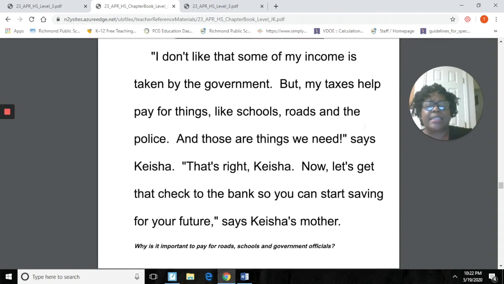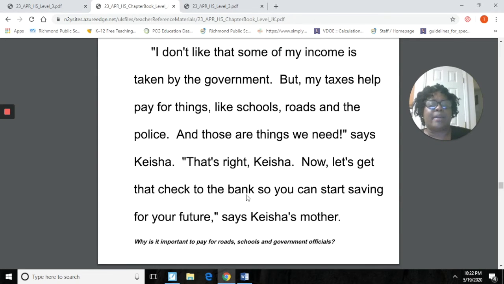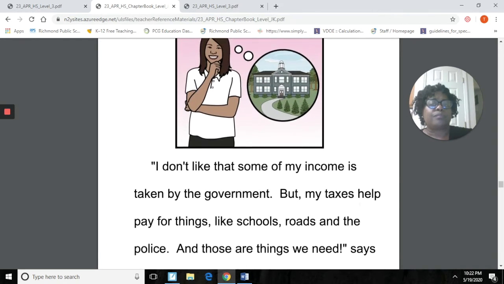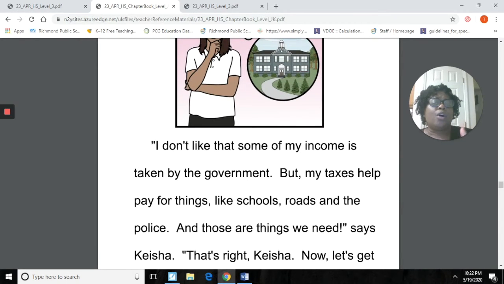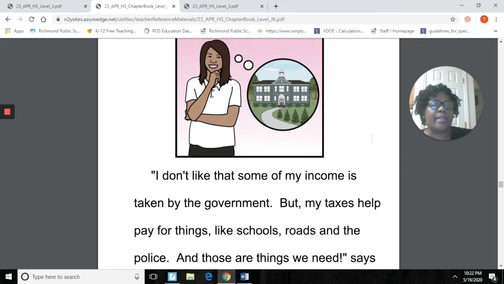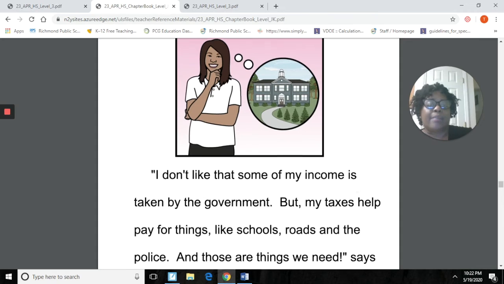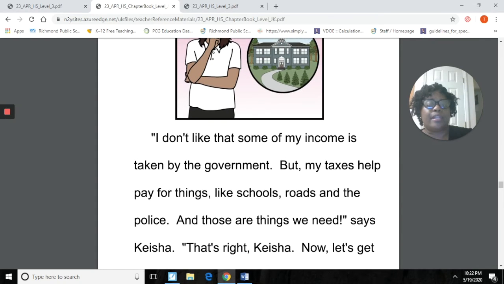Now let's get that check to the bank so you can start saving for the future, says Keyshia's mother. So if you take a look here, Keyshia realizes that she doesn't want the government to take all that money from her, but she realizes that it is needed. And sometimes that's what we have to understand, that it is needed and that our money is needed to help out.